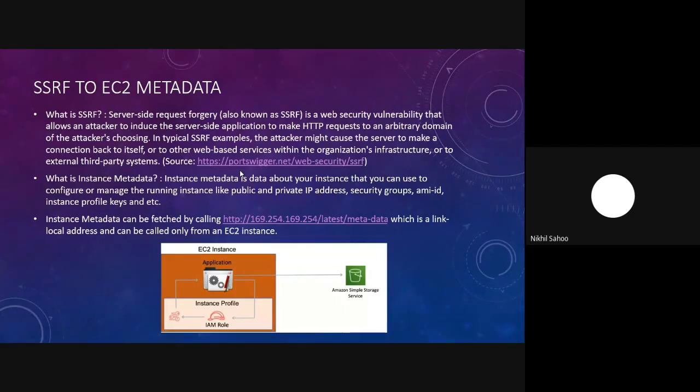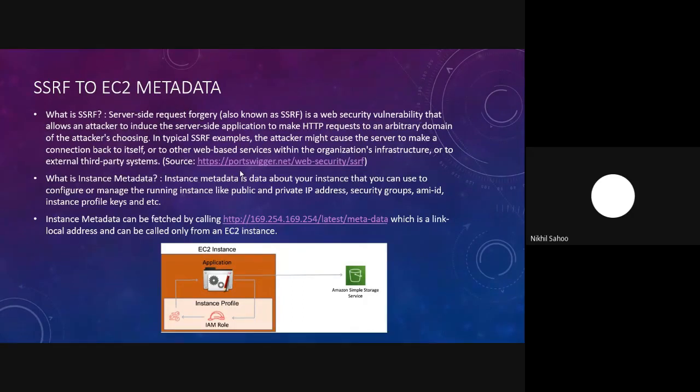In some cases, the attacker might cause the server to make a connection back to itself, or to other web-based services within the organization's infrastructure, or to some third-party systems. What this means in very simple words is that whenever you have this vulnerability, an attacker would be able to make a request from the server itself. So the request would be coming from the server rather than from the attacker.